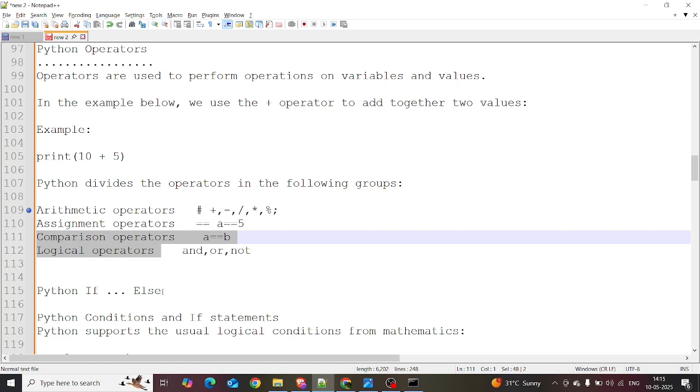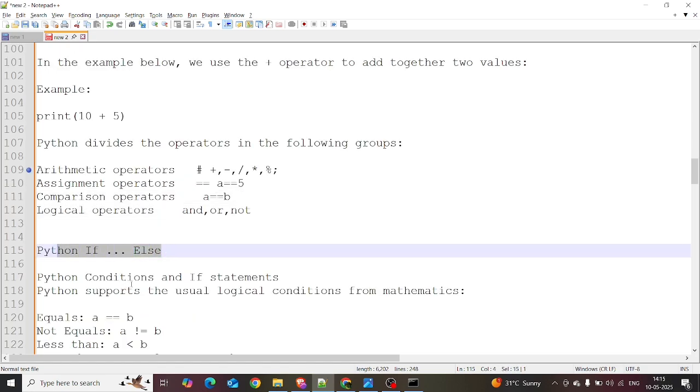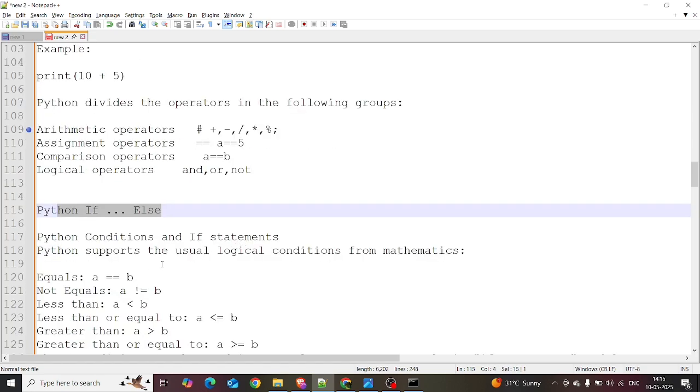We're discussing Python if else. Let's discuss the comparison operator and the logical operator in the if else session. So let's dive into the if else session: Python conditional statements and the if else statement. Python supports the usual logical conditions from mathematics.